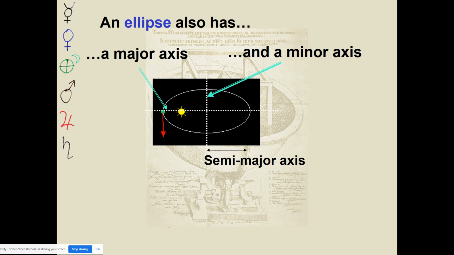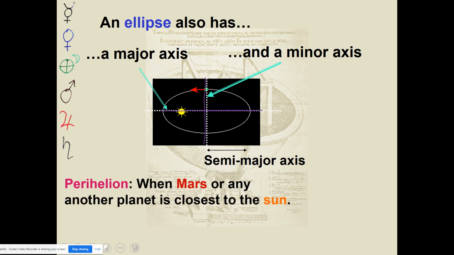All right, so let's describe a little bit about an ellipse so that we can understand a little bit of the other laws of planetary motion. An ellipse, because it's an elongated circle, has what we call a major axis, which is if you cut the ellipse in half, the long way, that would be the major axis, and it has a minor axis if you cut the ellipse in half the short way, that would be the minor axis.